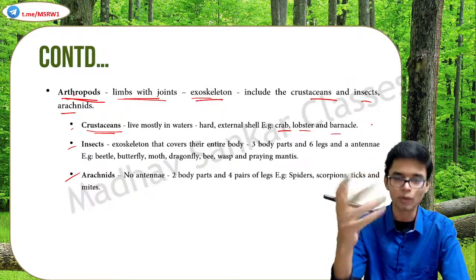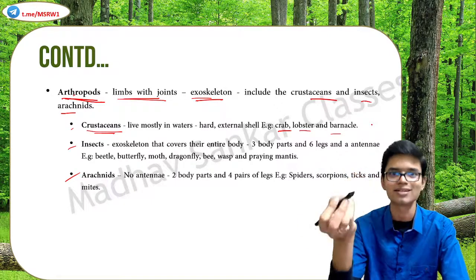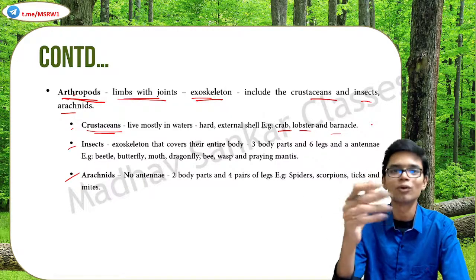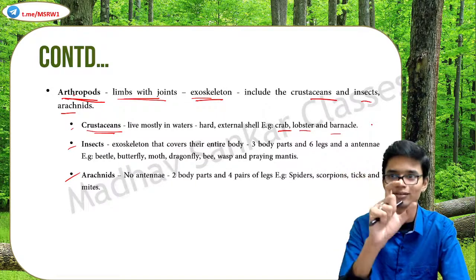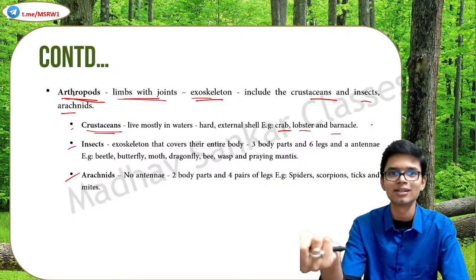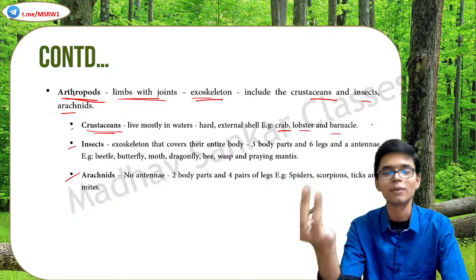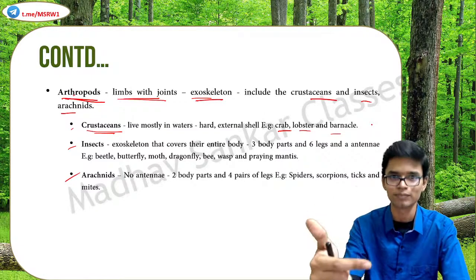Then you can write the properties on your own, the characteristics and all you can generate from that. Otherwise you might get confused and you won't be able to correctly memorize which one has what characteristics. So remember the name of the phylum and then remember some examples in that category. That is how you study this portion.